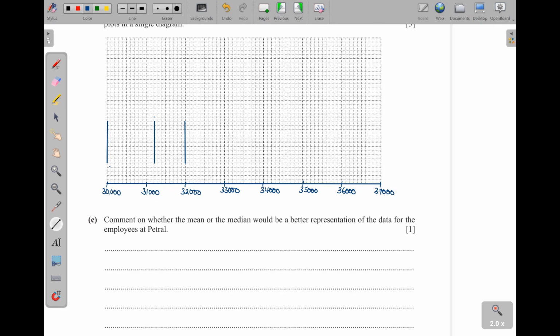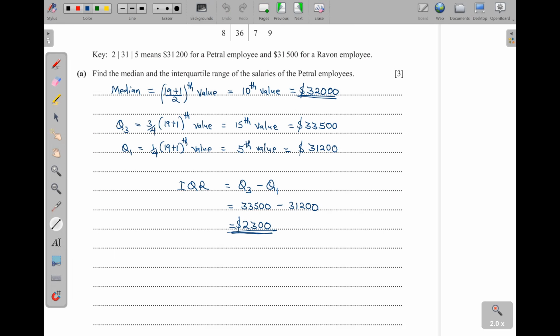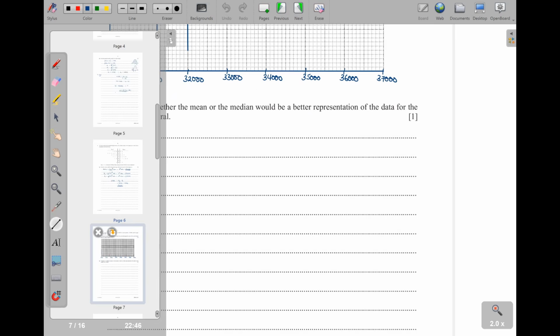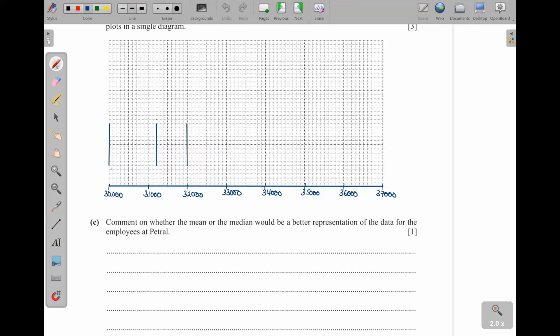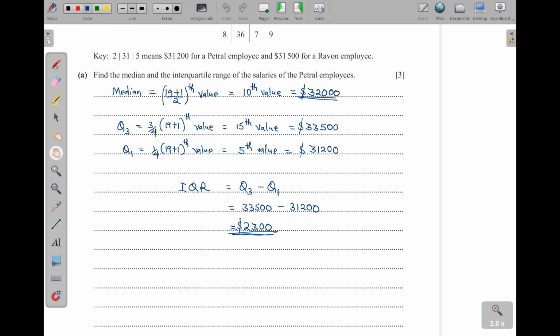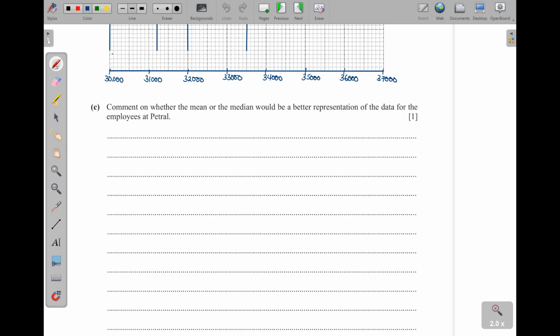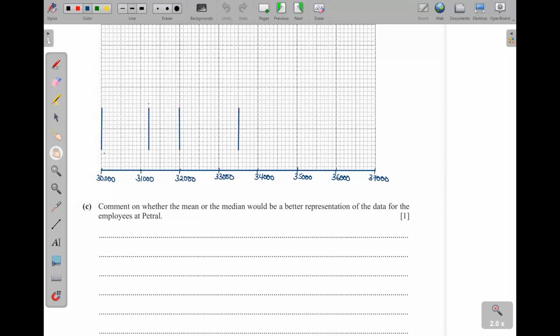Then next, it is going to be the upper quartile. So the upper quartile for petrol, it is 33500. Okay, so we come back here, 33500 with 33 here, then 500 is in the middle. So it will be here, 33500. Okay, and then the largest value for petrol is on the left, so it is here 368, then 00. So we come back here and we put 368.